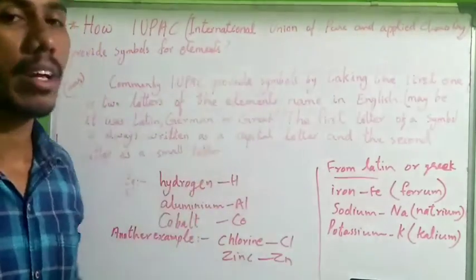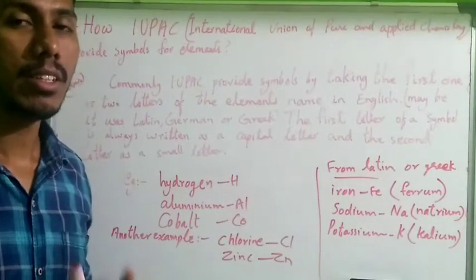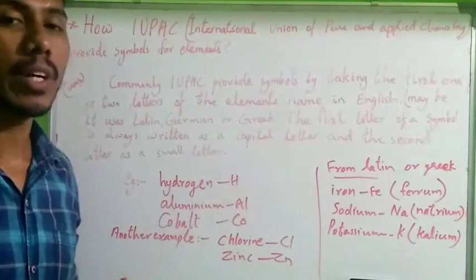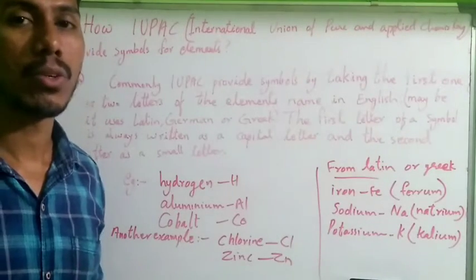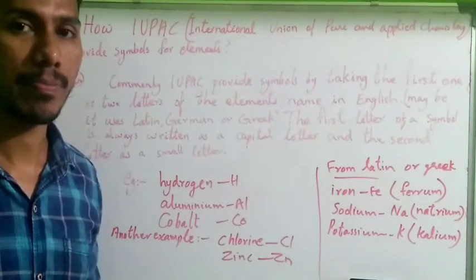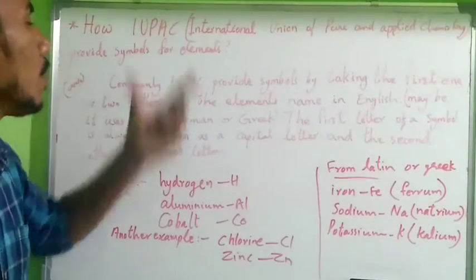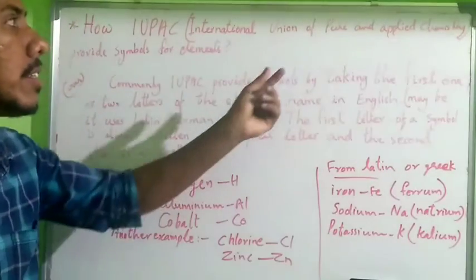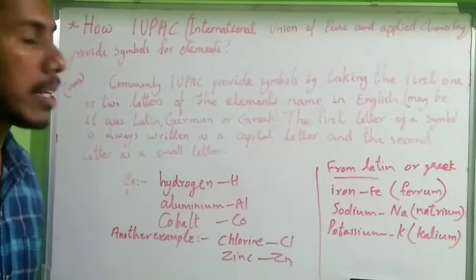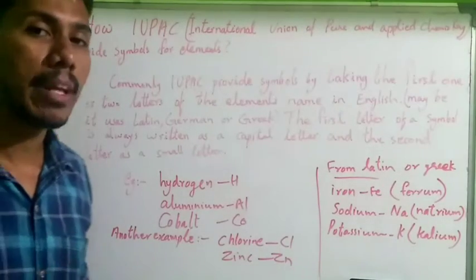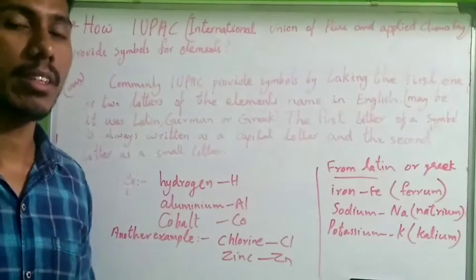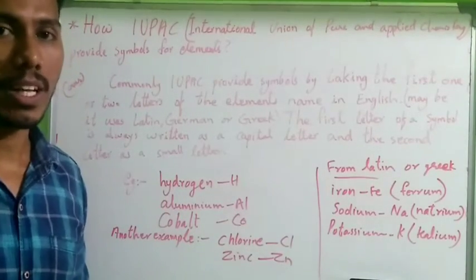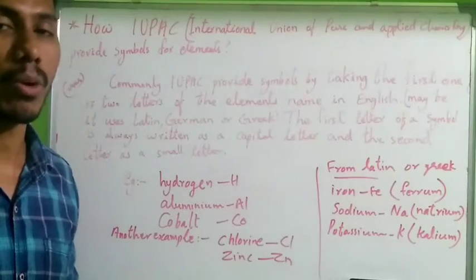This union provides names for new elements and also for other nomenclature. There is a standard way to name elements and also compounds.